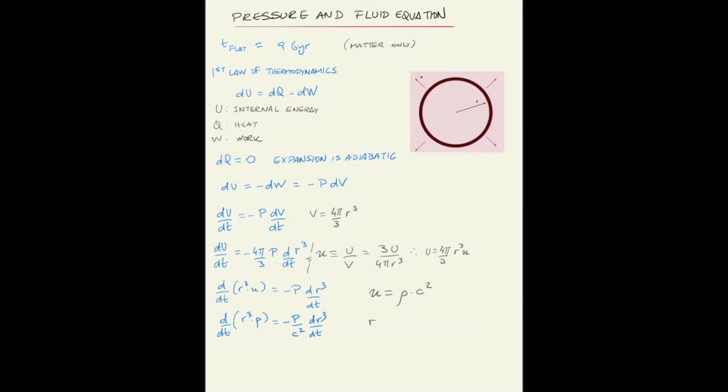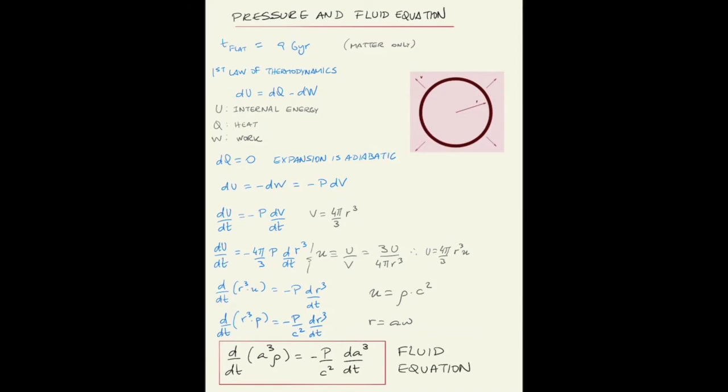Now finally, you substitute r by the scale factor, and you have r cubed on both sides, so the comoving distance is canceled, and you write an equation in terms of the density, the scale factor and the pressure. Now this is known as the fluid equation. This equation can be used to determine the pressure of different components of the universe, or conversely, how rho changes in time.